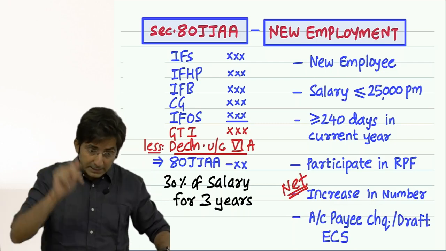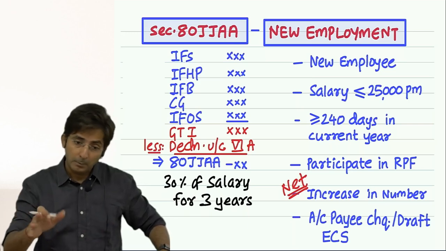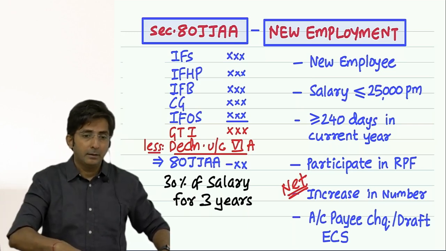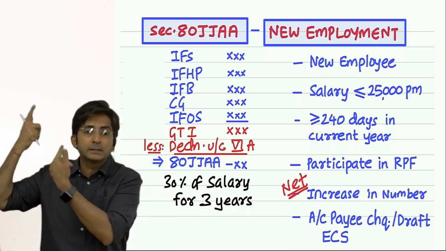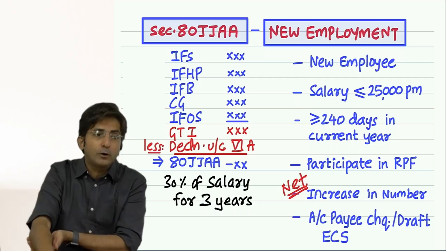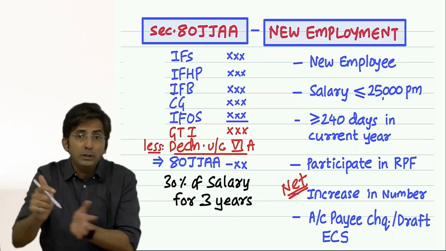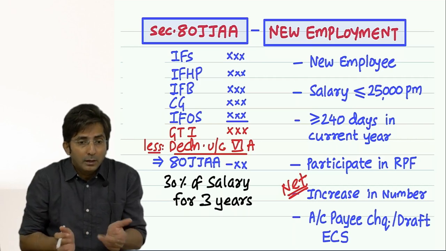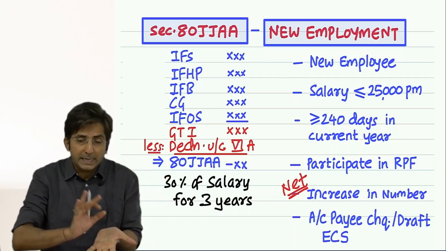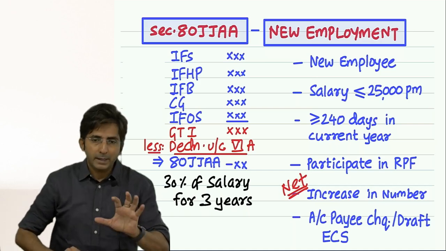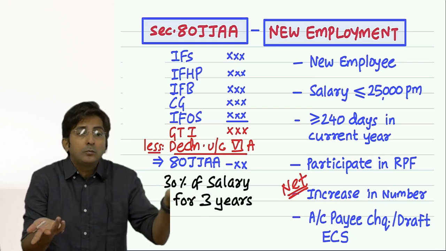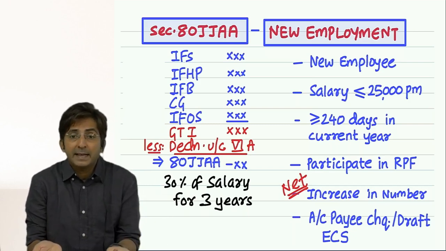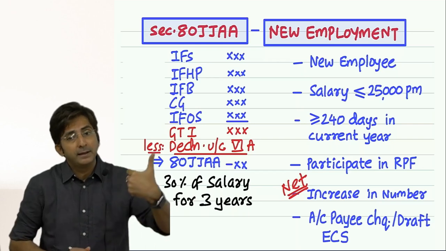And the government does checking, not so frequently, but rarely. First we do the calculation on our own and then the government does the checking. And when they come for checking, how can they check? Only if you have made the payment through account payee check. See, if you have done a bearer check, in a bearer check the government will not come to know to whom this payment was given. A bearer check can be encashed by anyone.